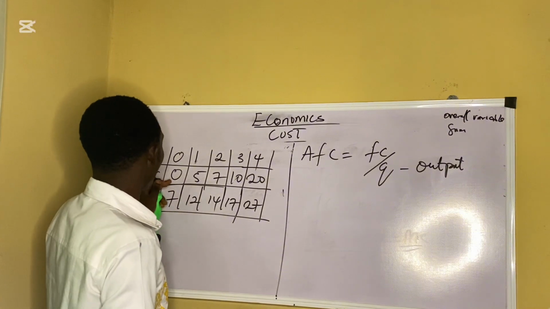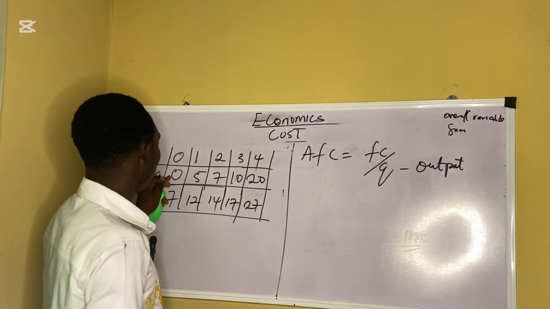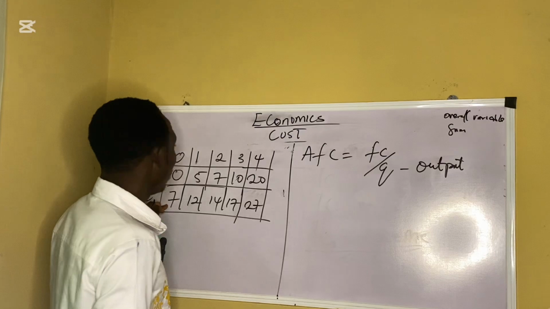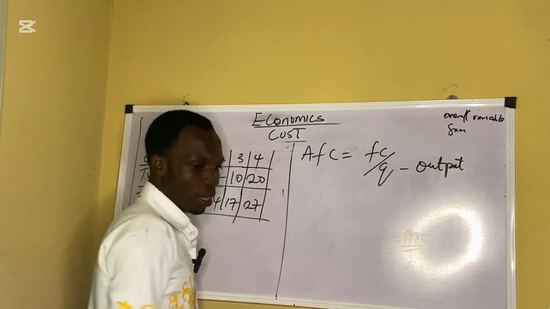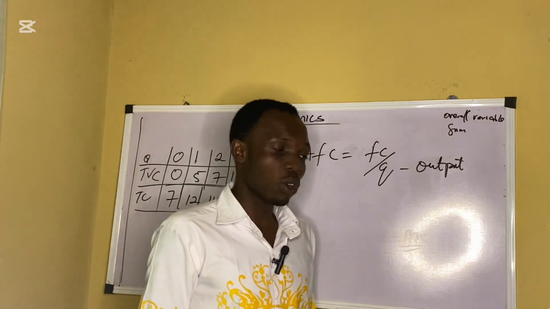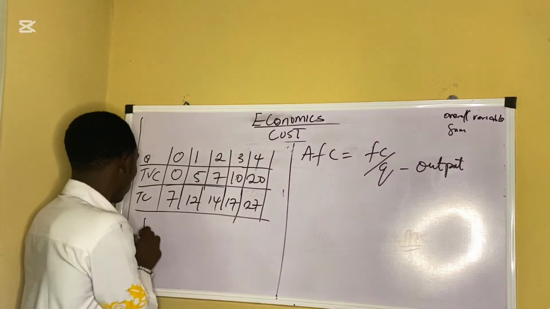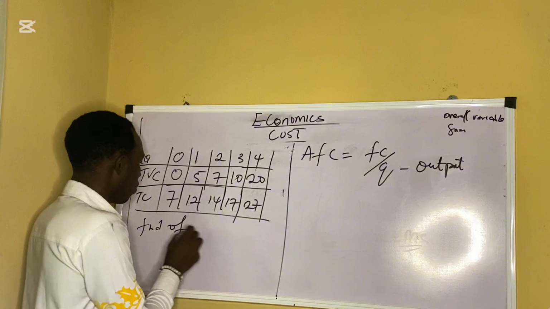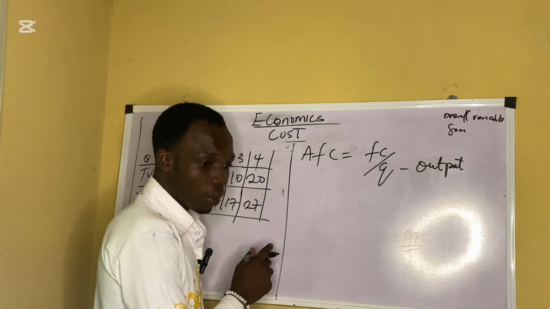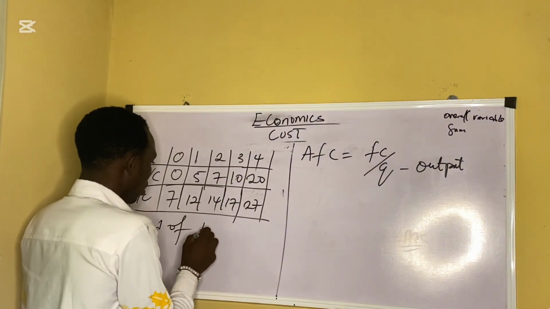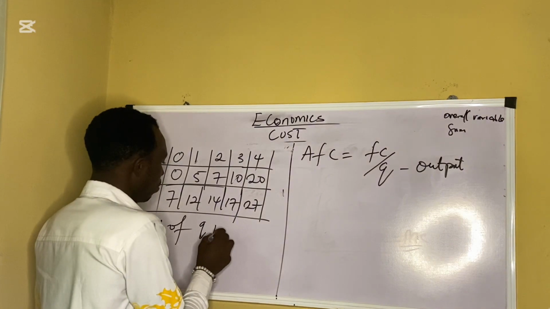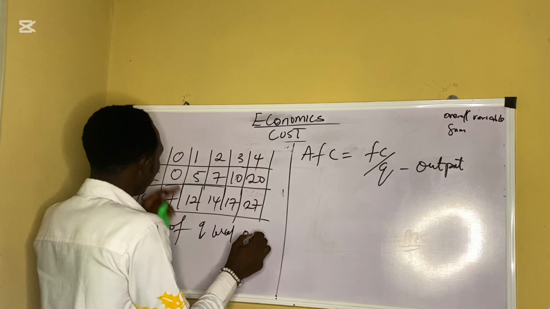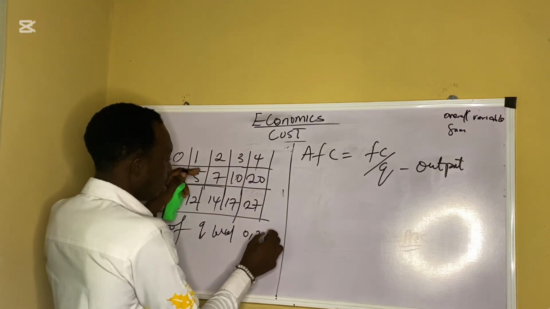Now, first of all, we have our TC and our TVC. They say find the average fixed cost of output levels 0, 2, and 4.